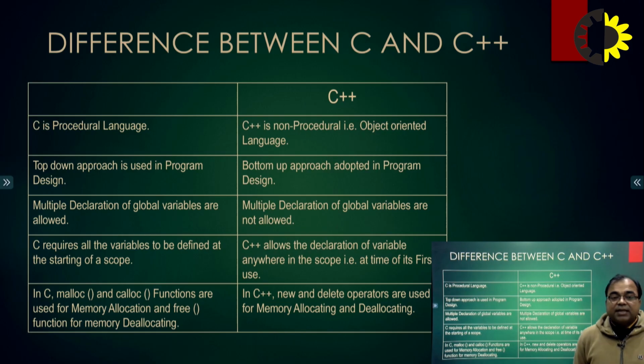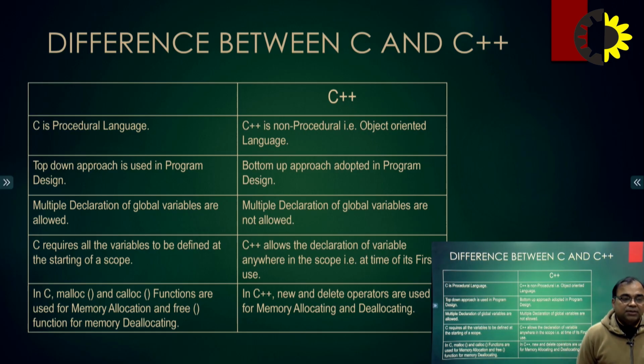The fundamental difference is that it is not only a programming language, but an object oriented concept that was first introduced in this programming language, which is widely used throughout the world.